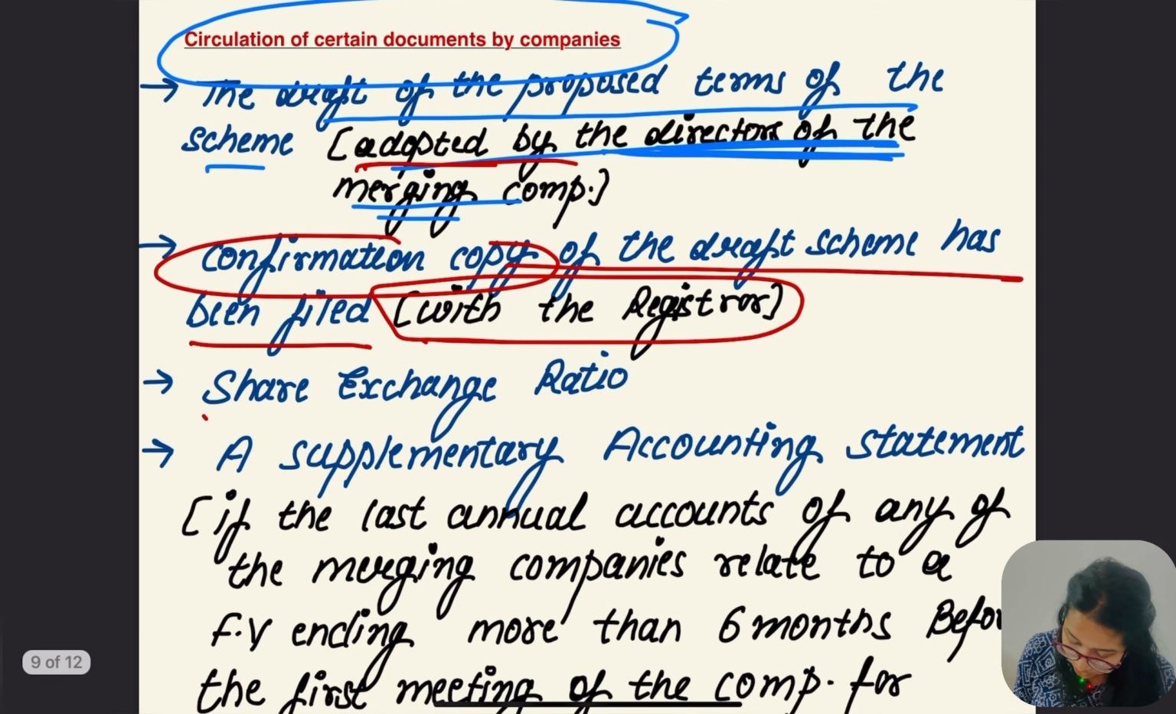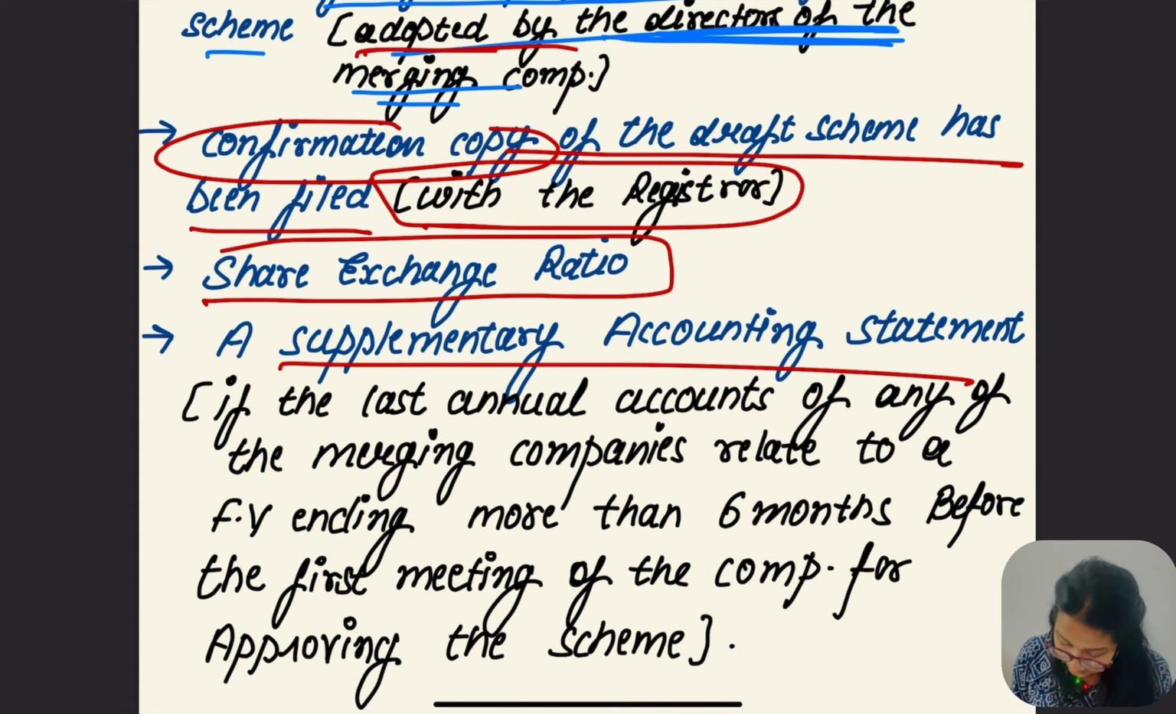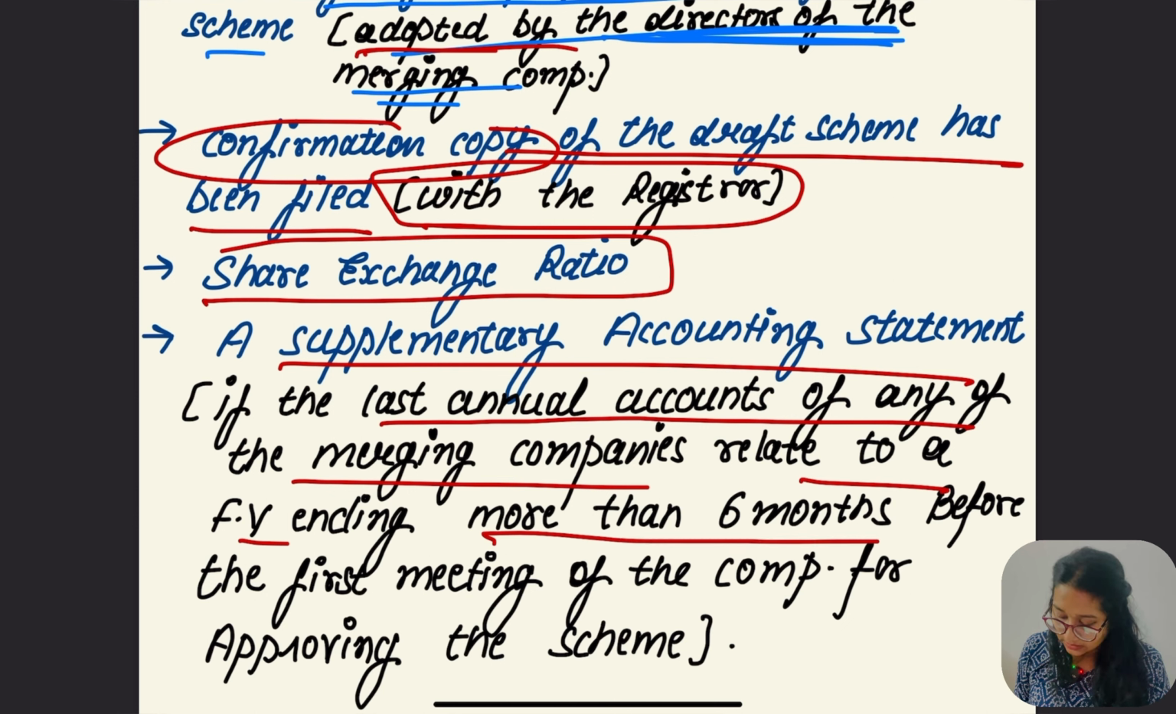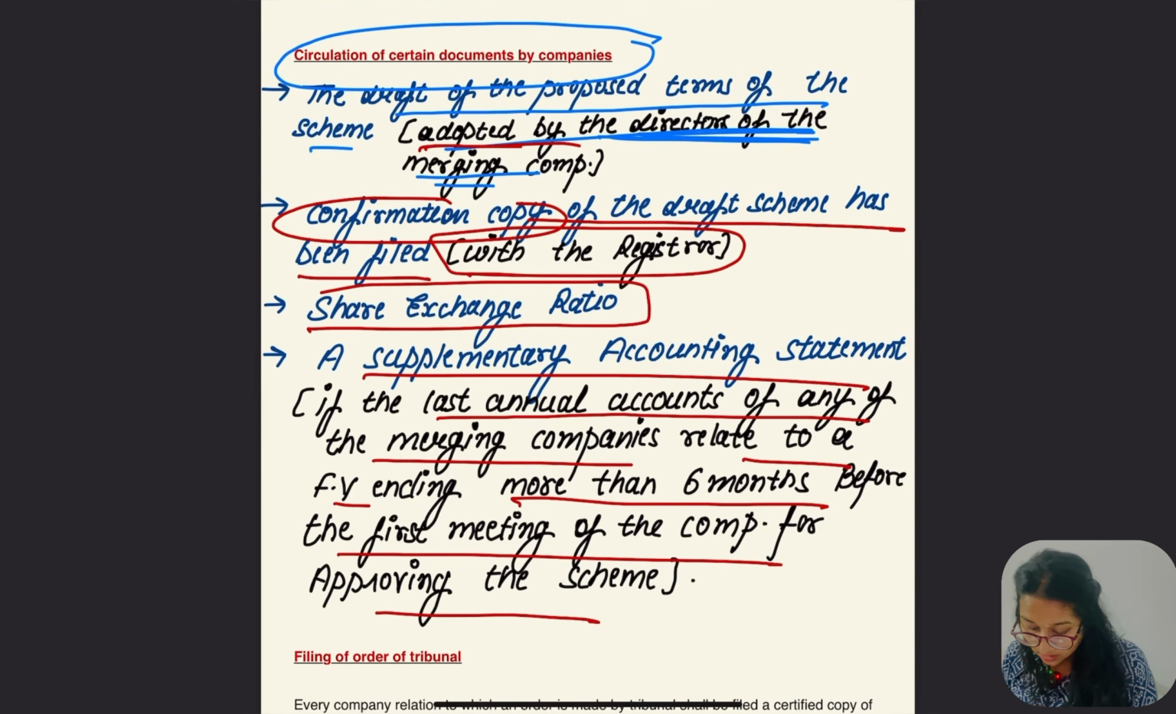Next, the share exchange ratio, and a supplementary accounting statement, needed only if the last annual accounts of any of the merging companies relate to a financial year ending more than 6 months before the first meeting of the company for approving the scheme. So these are the documents to be circulated by the company once the compromise and arrangement is approved. First, the draft adopted by the merging companies' directors. Second, the confirmation copy of the draft filed with the registrar. Third, the share exchange ratio, and fourth, the supplementary accounting statement. Hope this point was also clear.